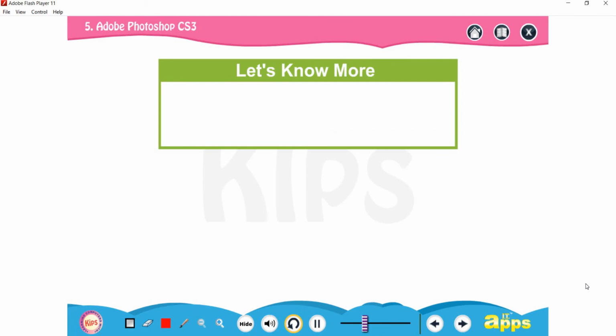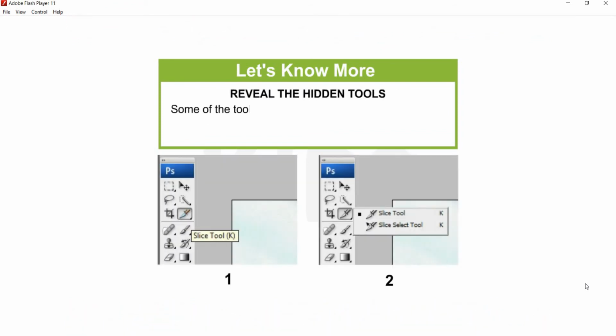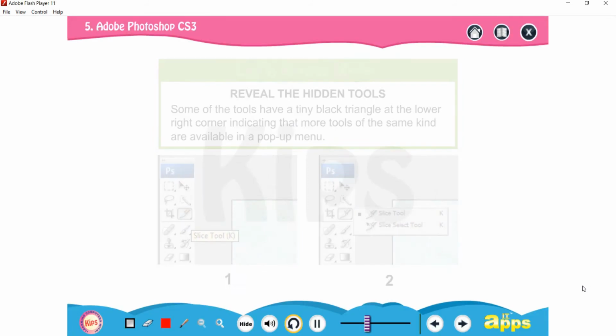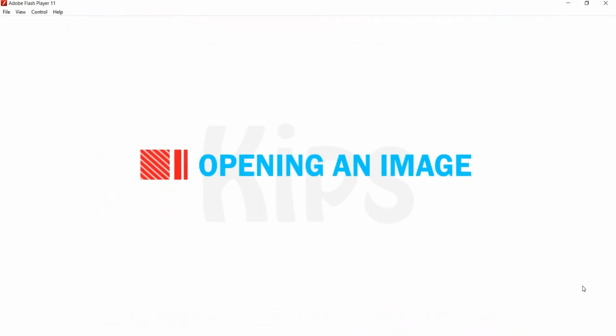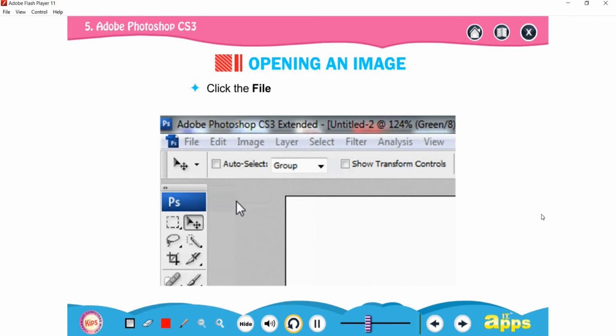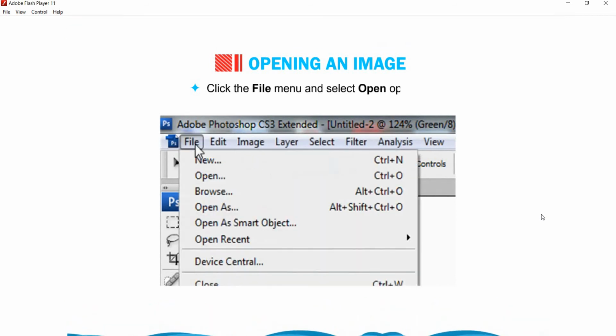Students, let me now tell you how to reveal hidden tools. Some of the tools have a tiny black triangle at the lower right corner, indicating that more tools of the same kind are available in a pop-up menu. We will now find out how to open an image. Click the File menu and select the Open option.